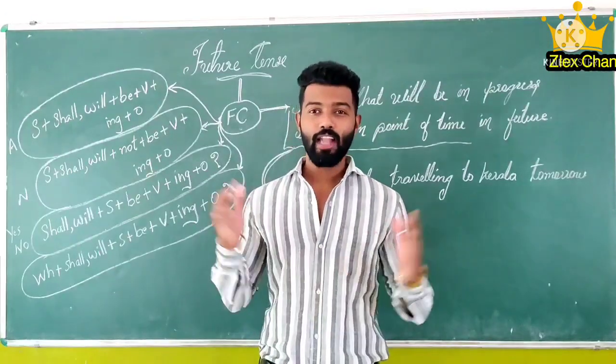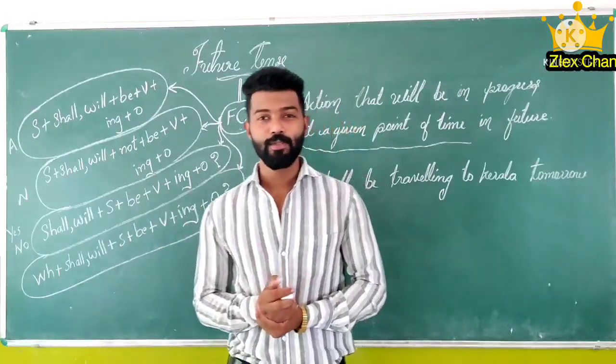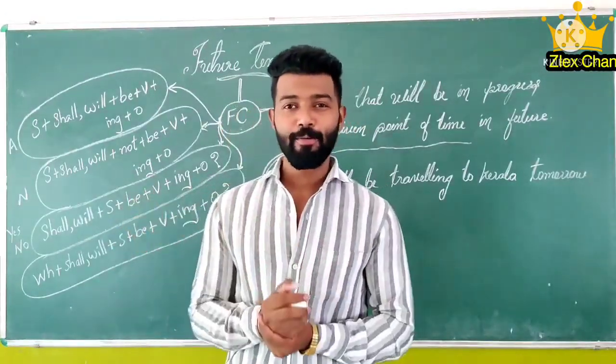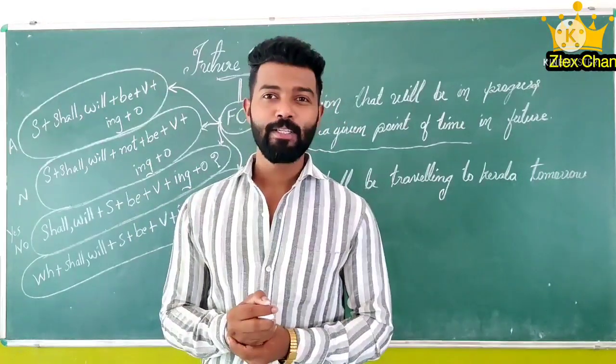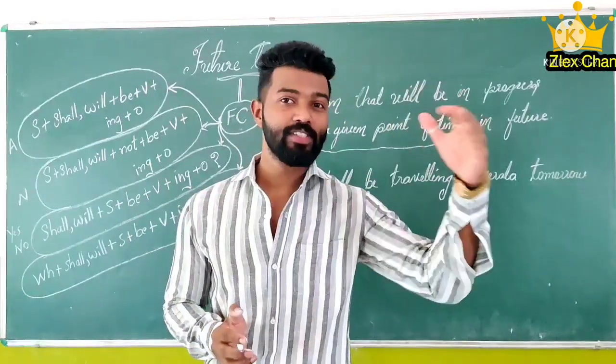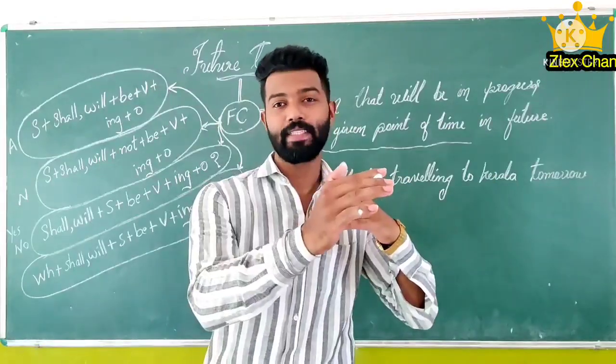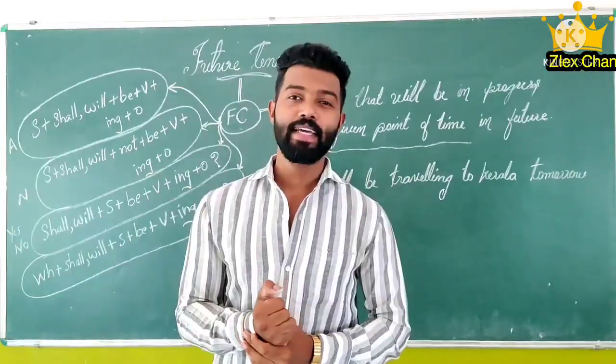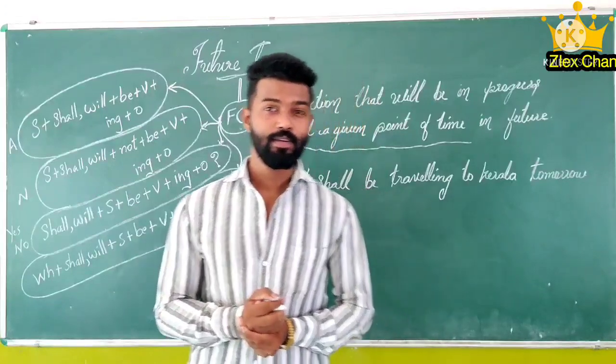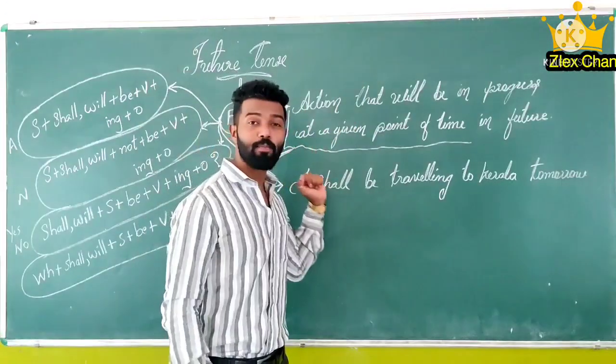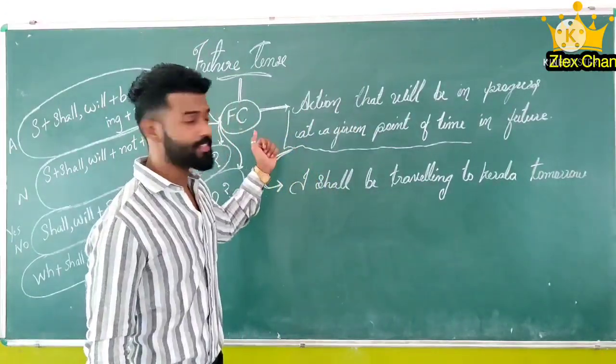So friends, now let's study future continuous. What do you understand by future continuous? Future continuous is for actions which take place in the future over a certain period. That we can say future continuous. So now let's study the usages.